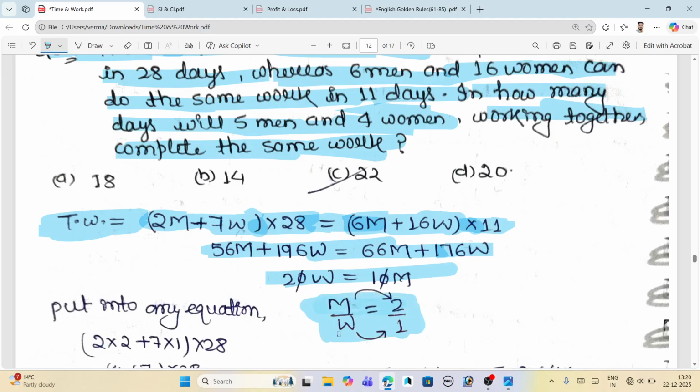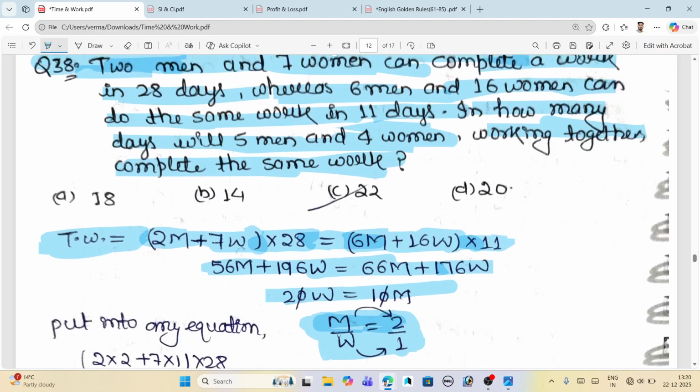It means the efficiency of a man is 2 and of a woman is 1. So we have already completed this part. Now we have the second part of the question: in how many days will 5 men and 4 women working together complete the same work?